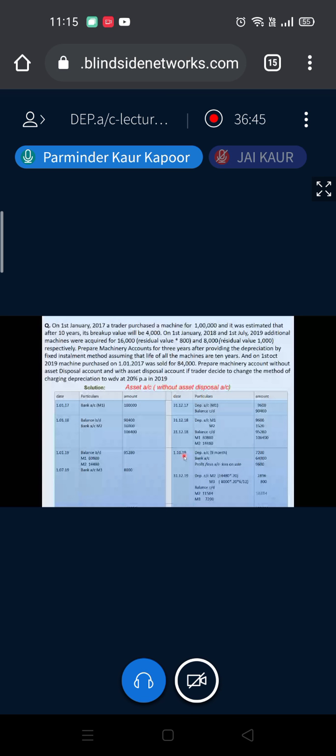Our rule is not that you have to change the method only on unsold assets. That applies if during the year some assets are sold. So whatever assets are there on 31st December, on that particular asset you are going to change the method of depreciation. That is the rule. Clear?